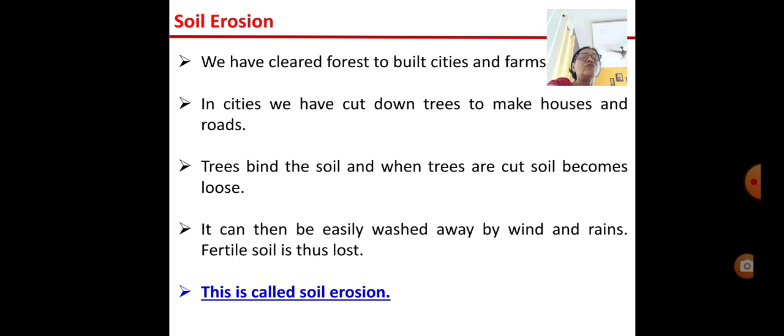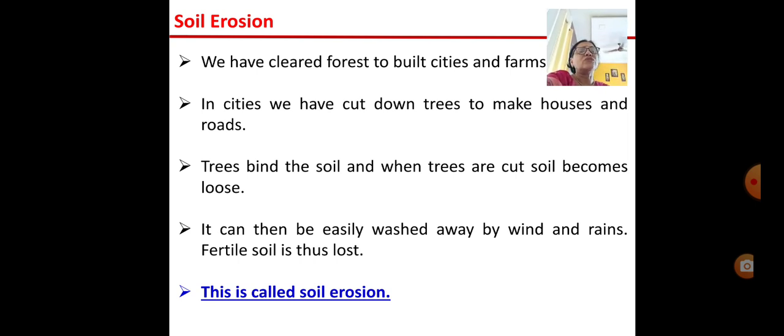And when we cut the tree, so much damage is caused. So how will I tell that? Trees bind the soil. The trees are fixed to the soil, and as they are fixed, they bind the soil. But when we cut the tree, the soil becomes loose, and it can be carried away by the wind and the water. It can be easily washed away by wind and rains and water.